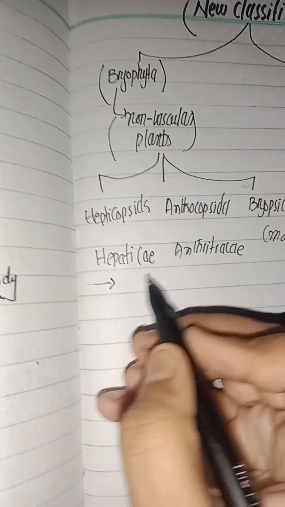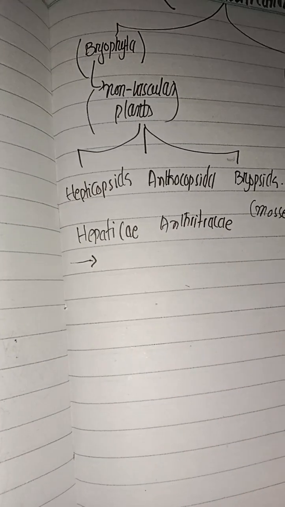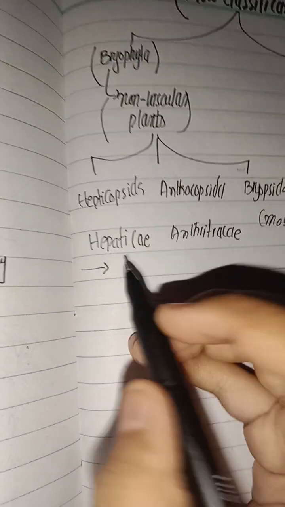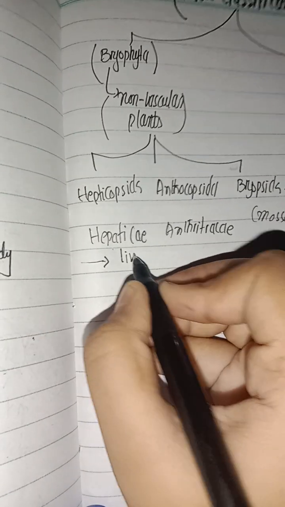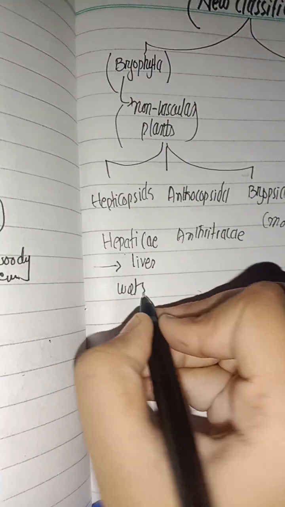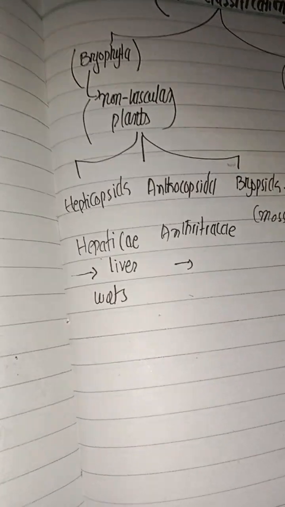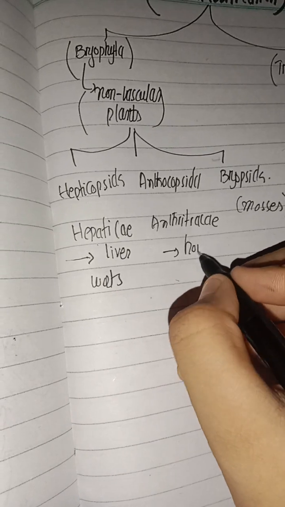The examples are coming. Hepticopsida are also known as liverworts. In Anthocopsida, hornworts are coming.